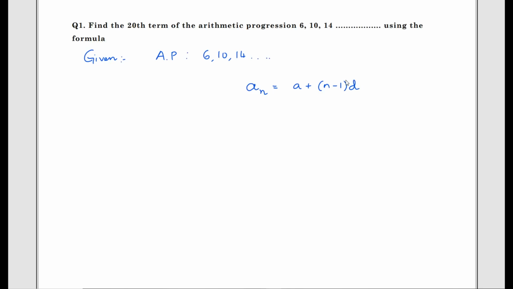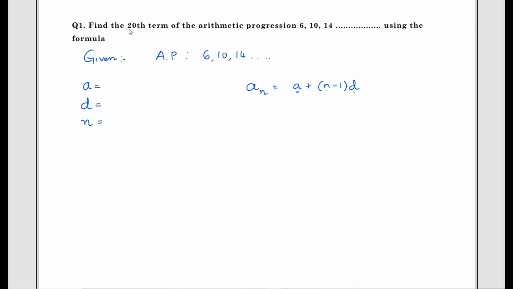The nth term of an AP is given by the formula an equals a plus n minus 1 into d. To calculate an, what you need is a, the first term, the n value and the d. Therefore, we'll find out the first term a, d and the value of n.